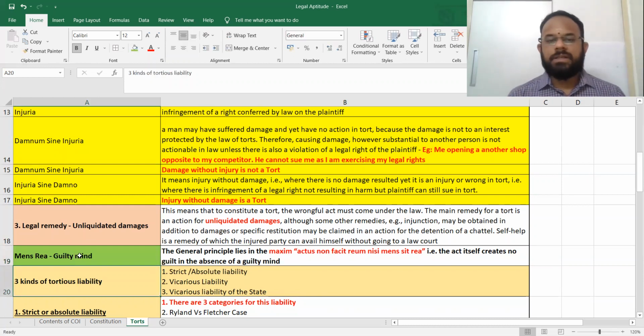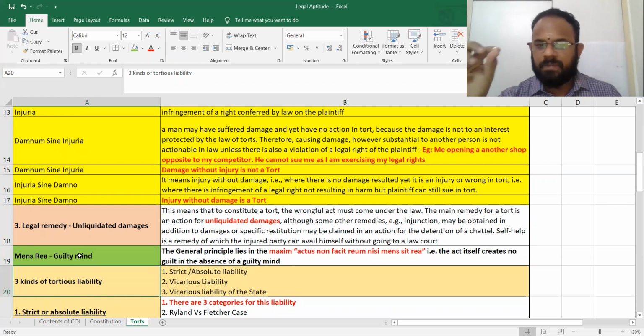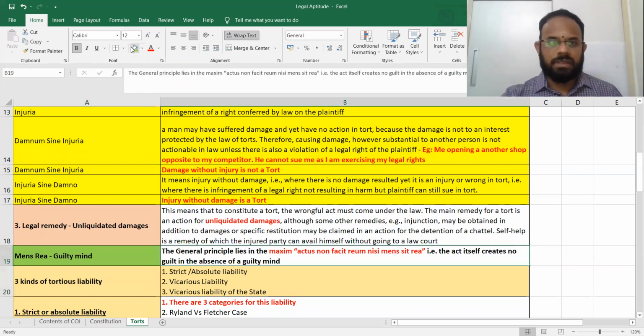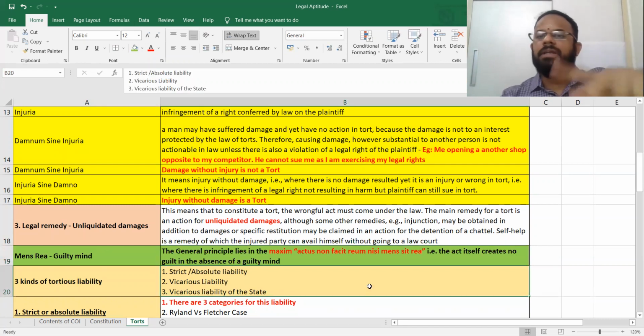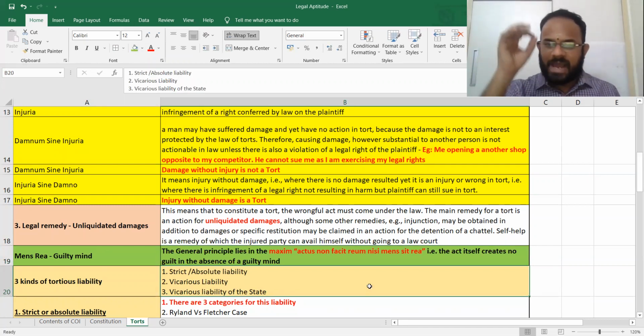Guilty mind. What is the maxim? They say, actus non facit reum nisi mens sit rea. That means what? I told you, mens rea means guilty mind. What is this maxim? Don't you think they will ask you this in the exam? Yes. They will give that maxim and ask what the answer is. The answer is: the act itself creates no guilt in the absence of a guilty mind.